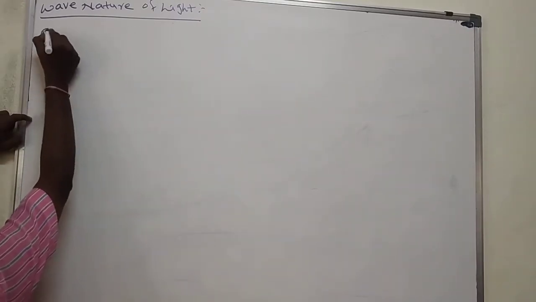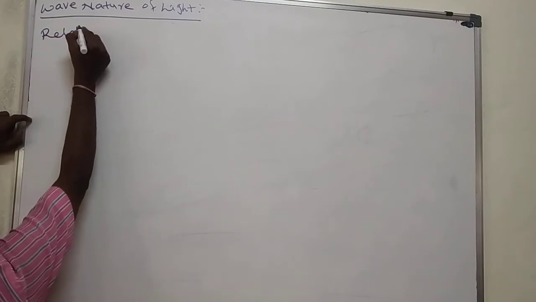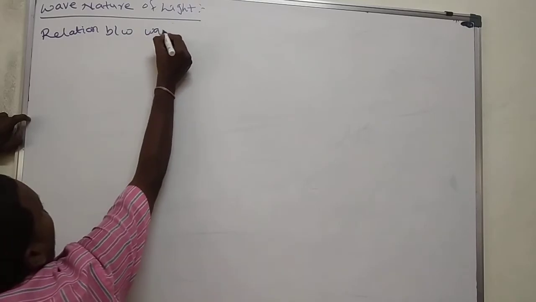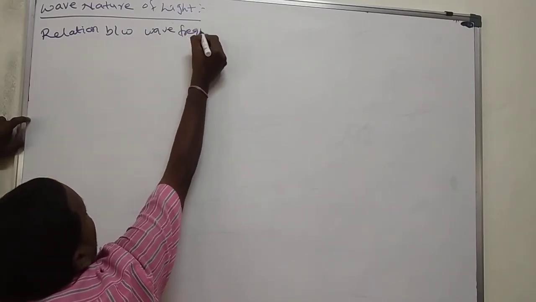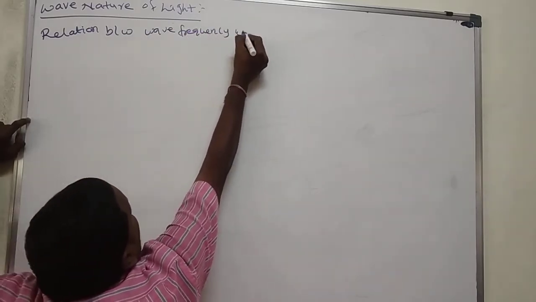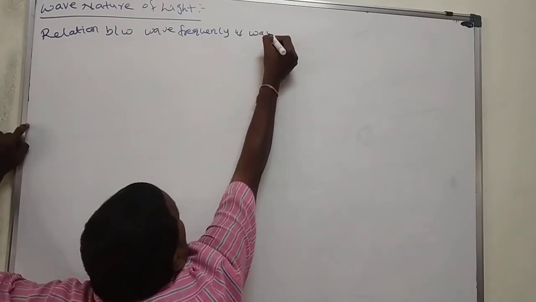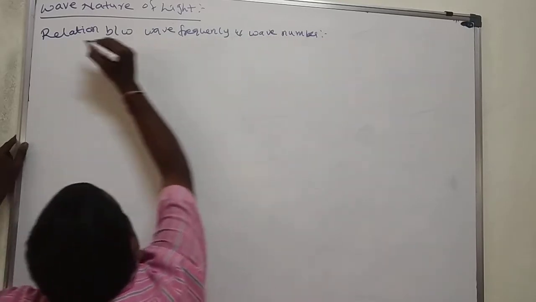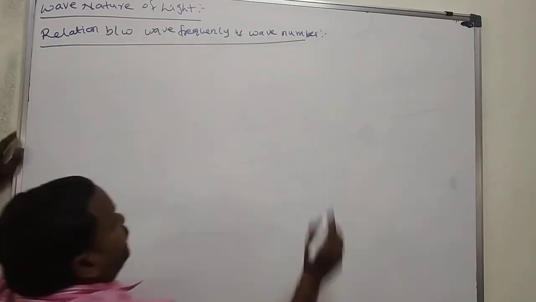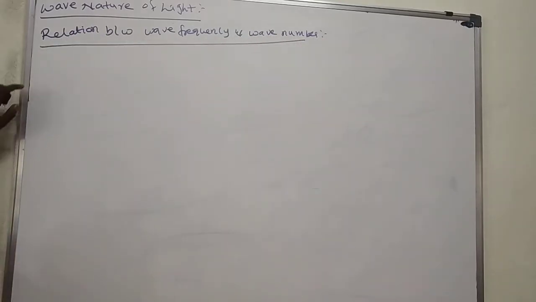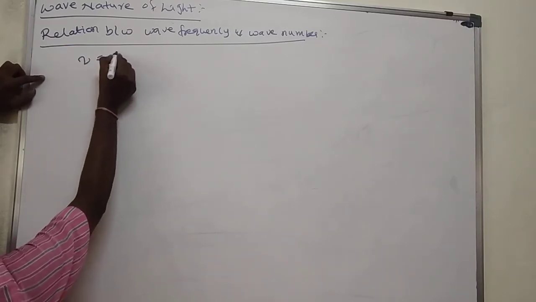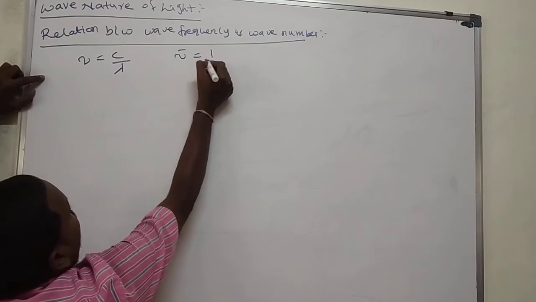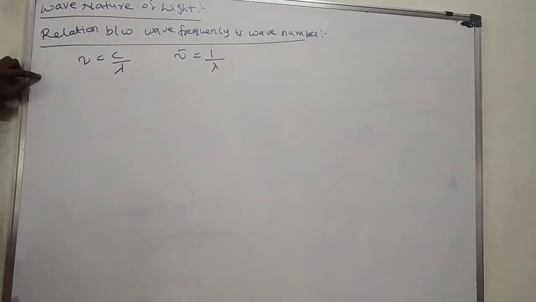Okay, here, relation between wave frequency and wave number. What is the wave frequency? Nu is equal to c by lambda. Nu bar is equal to 1 by lambda.